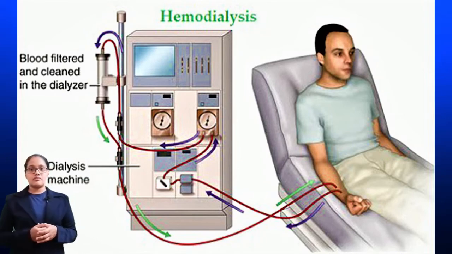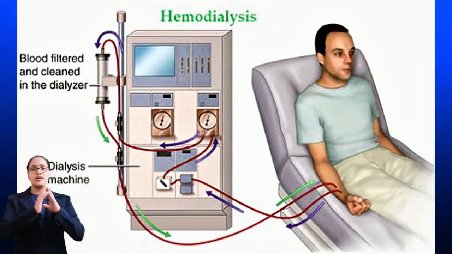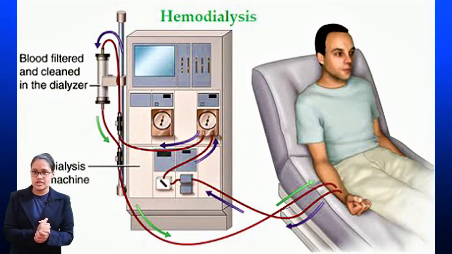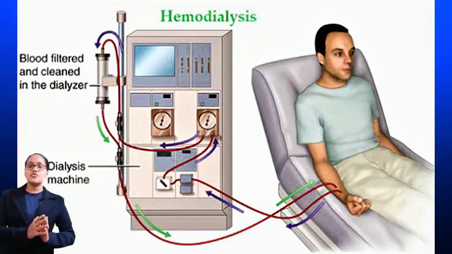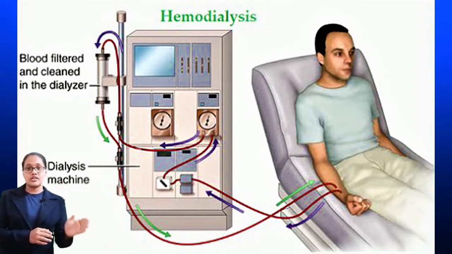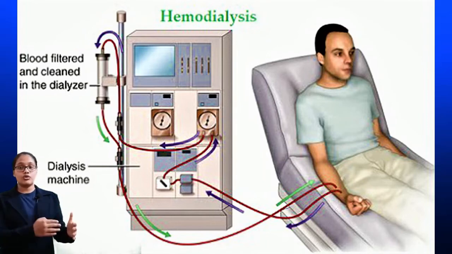In that treatment, we use a device which can be called an artificial kidney, and blood will be made to flow into that artificial kidney so that proper filtration occurs there.